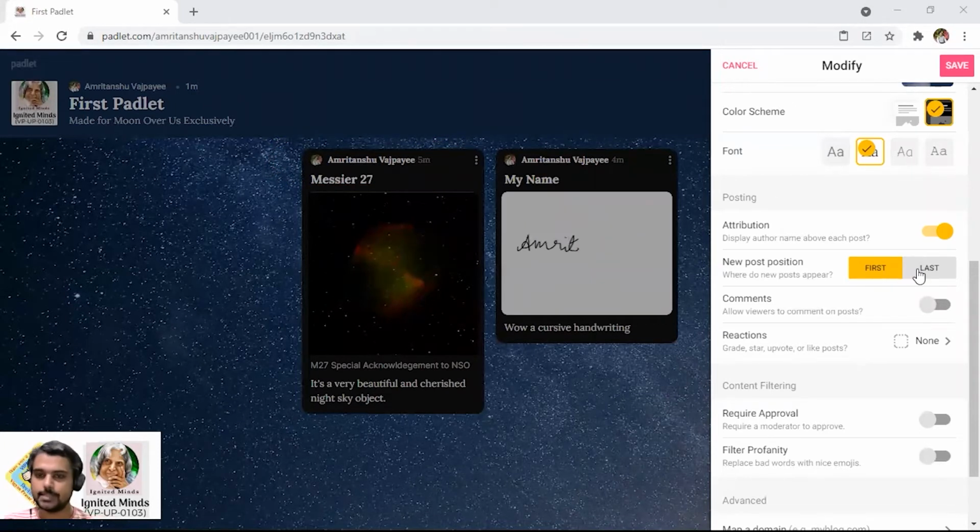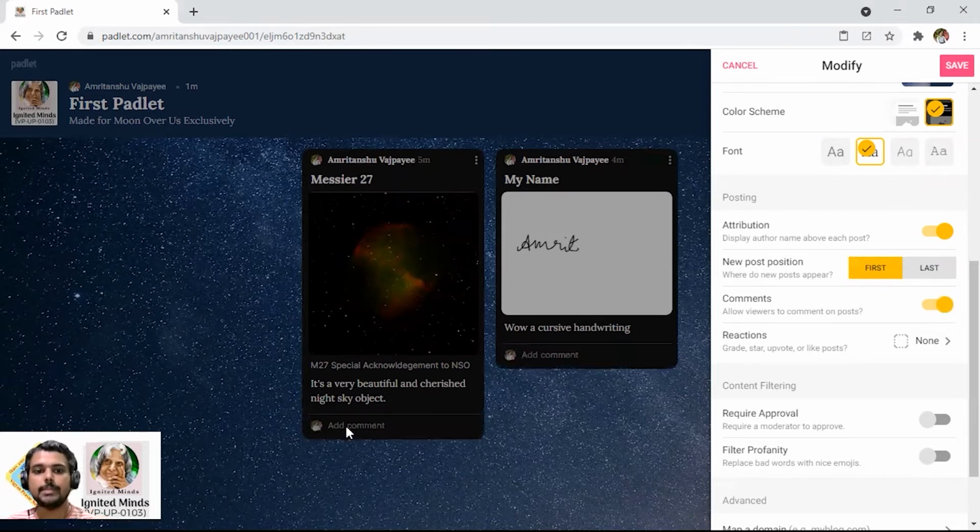Now in which position you want the new post to appear, whether from first to last or last to first, all these things are possible. And secondly, it's a collaborative effort. If you want the comments of others also to be a part of it, then I suggest you allow the comments. So anybody who is invited here will be able to add a comment to it.